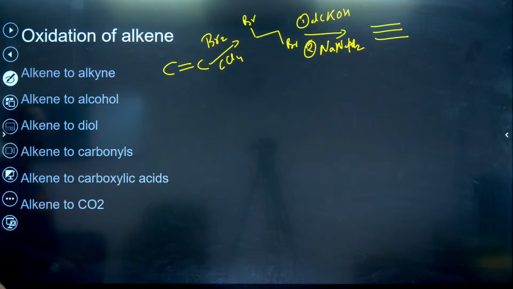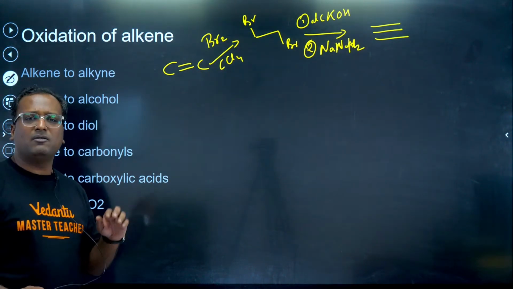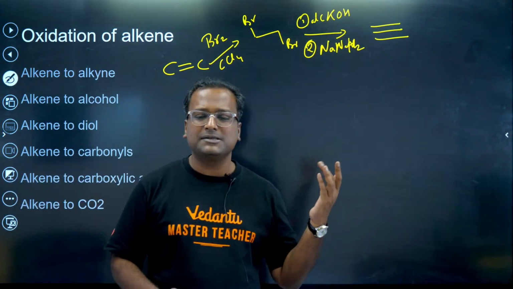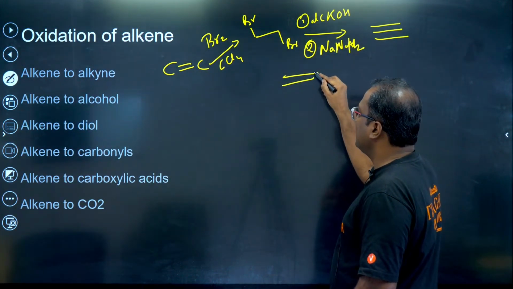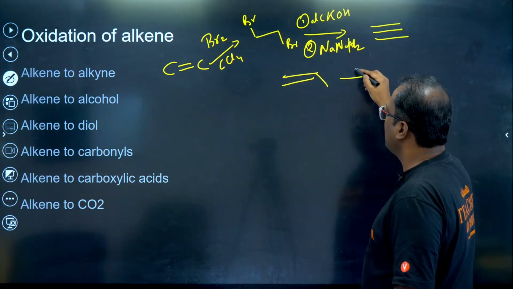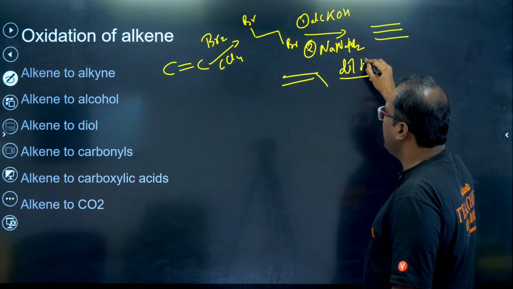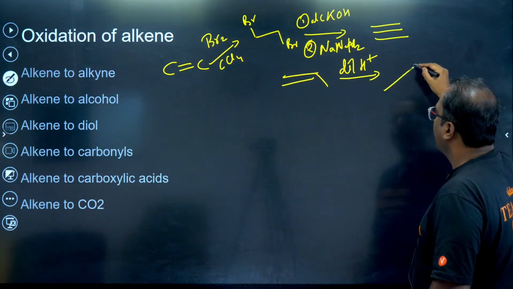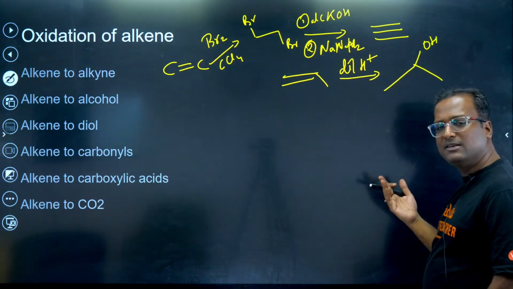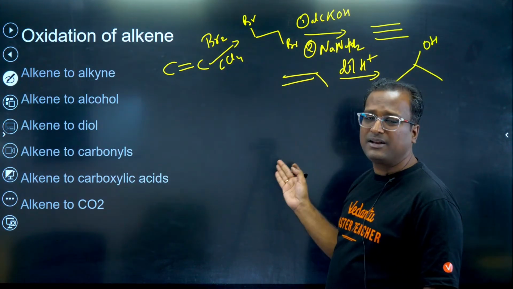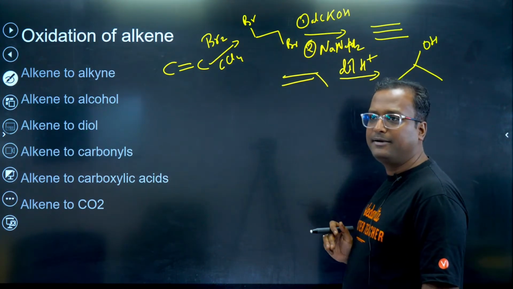Second, alkene to alcohol. That was covered in the previous reaction, addition on an alkene. When you have an alkene, an asymmetric alkene particularly, and you react it with any dilute acid, it gives Markovnikov addition. The more stable carbocation is formed. If it can rearrange, it will rearrange and water gets added.